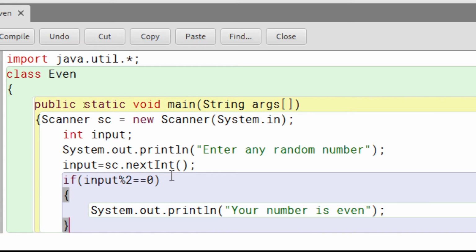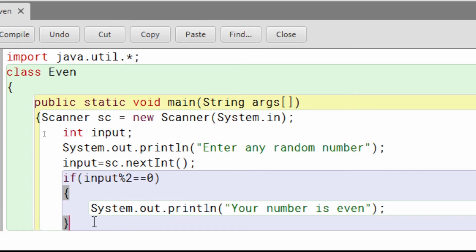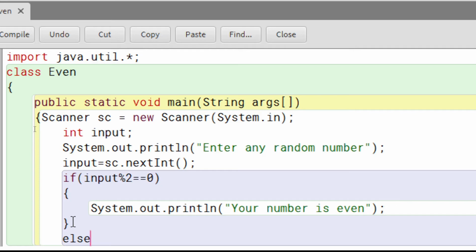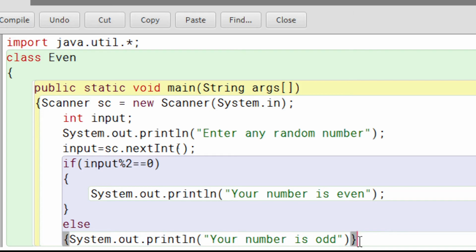Then close this. Okay, only this needs to get displayed, so we open it, close it. Then the else statement. Else, simply put an open bracket, close bracket, and then write System.out.println, then "your number is odd". Okay, now this was about printing this statement.